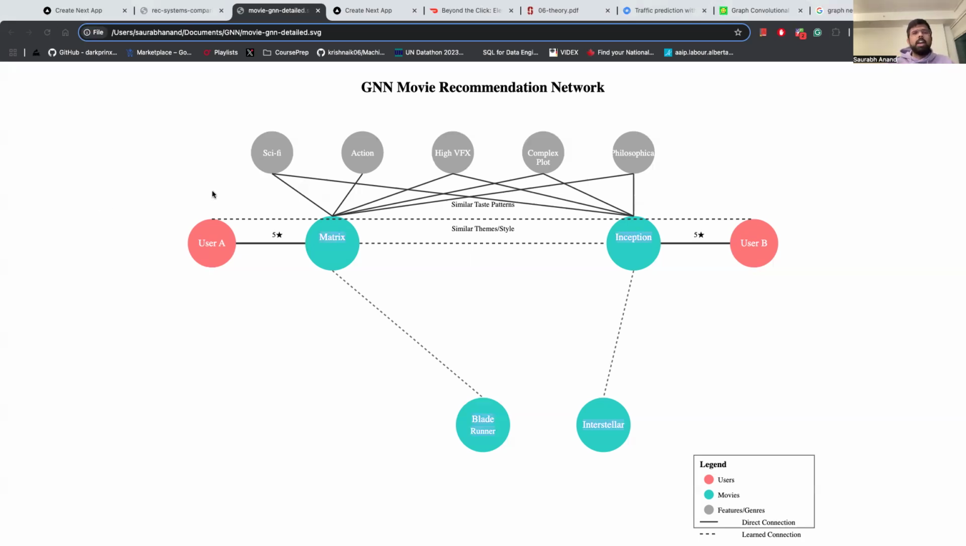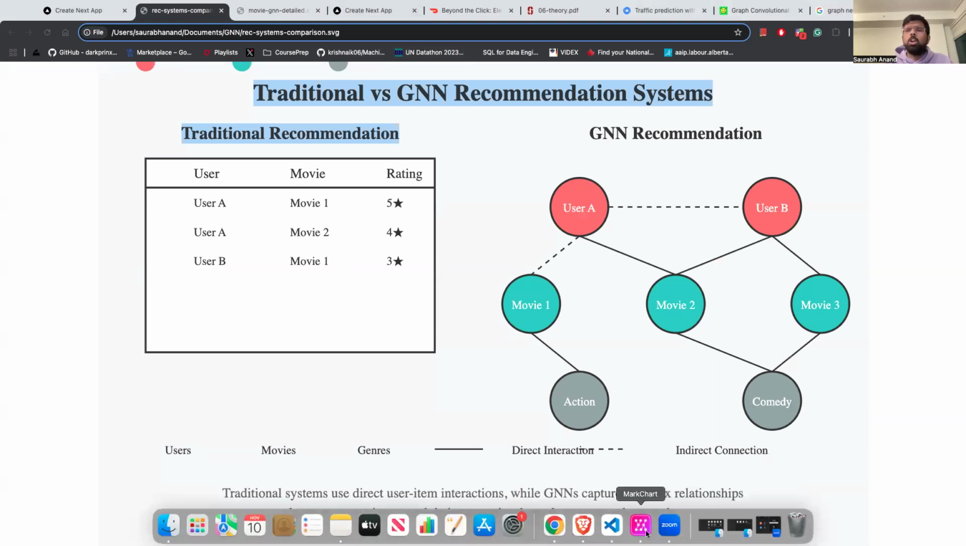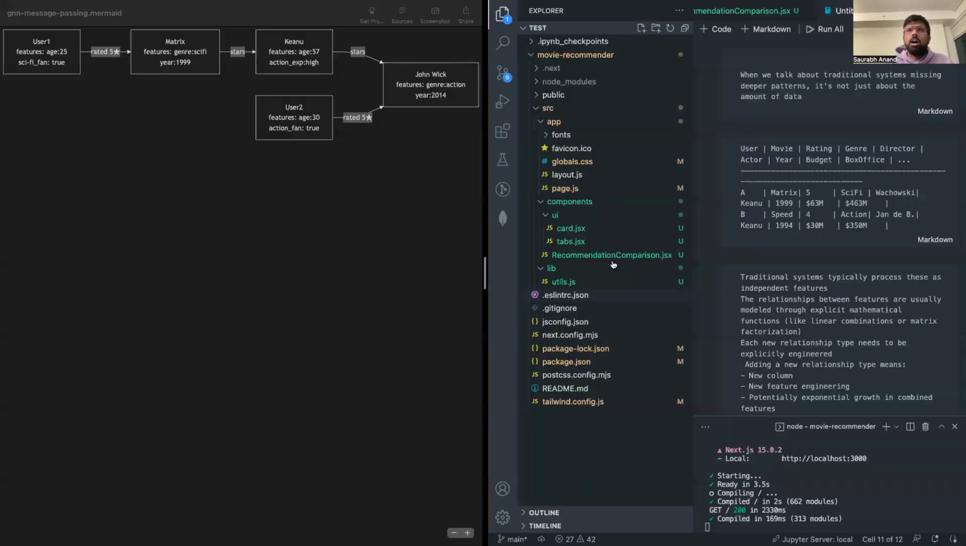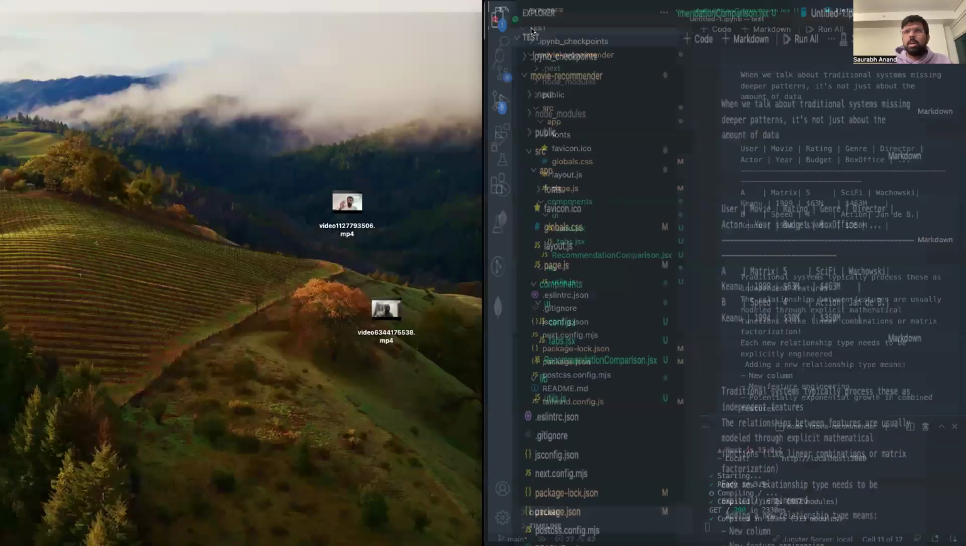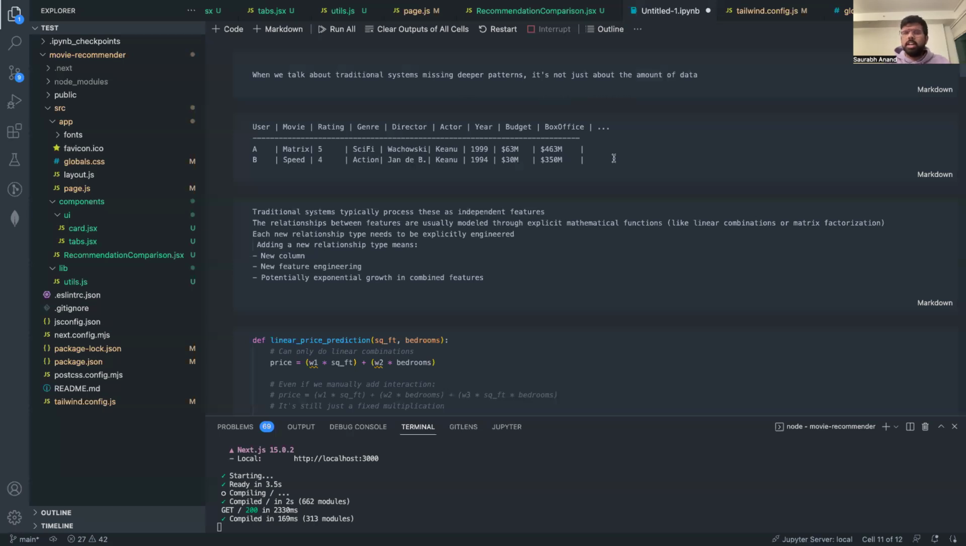Now, a question might arise in our minds that, okay, the graph neural network is able to give us more personalized recommendations on the basis of access to all these features, right? But what if I add three, four more columns to my traditional recommendation system as well? What's the difference here? In the traditional case, on the basis of rows and columns, I add rating, genre, and I can keep on adding thousands of features, right?